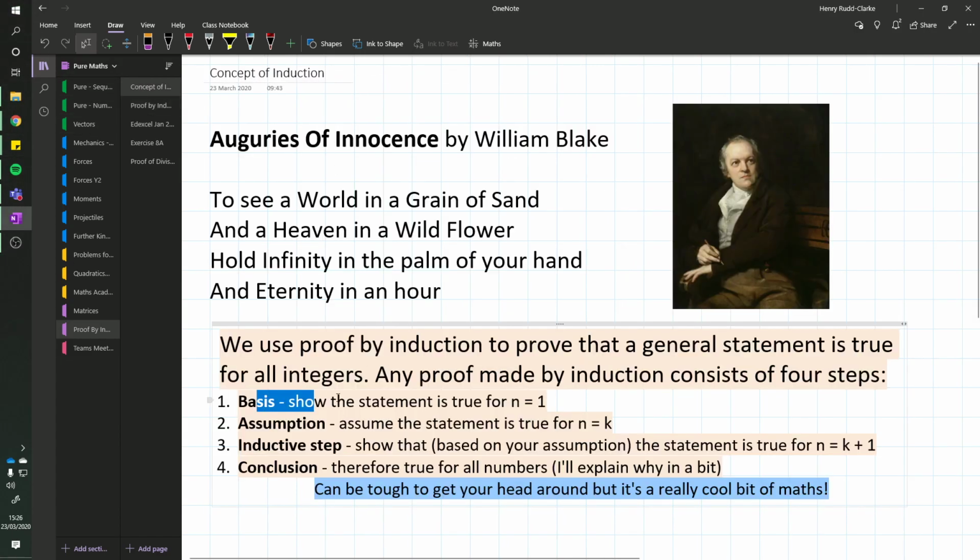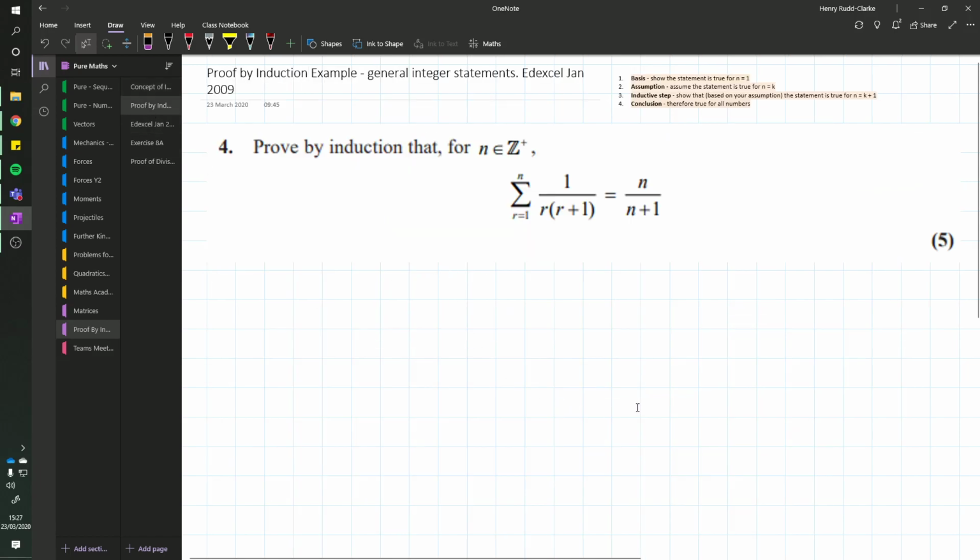Let's have a look at this. So that's the first thing we're going to do. We have a basis step, an assumptive step, an inductive step, and then a conclusion. We're going to combine all these things to come to our conclusion. And I'm not going to explain these in too much detail at this point, because we'll see what they mean by doing them. So if we're going to do a proof by induction, the first thing I always want to do is write out all of my steps one by one and work through it like that.